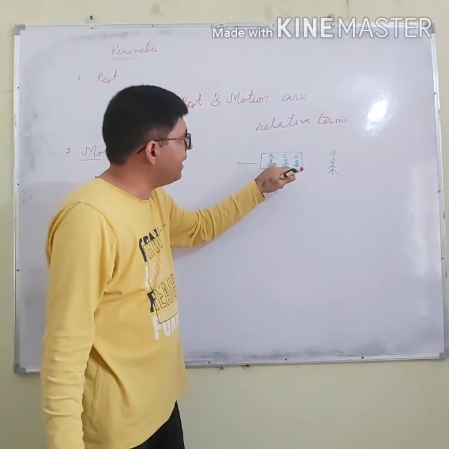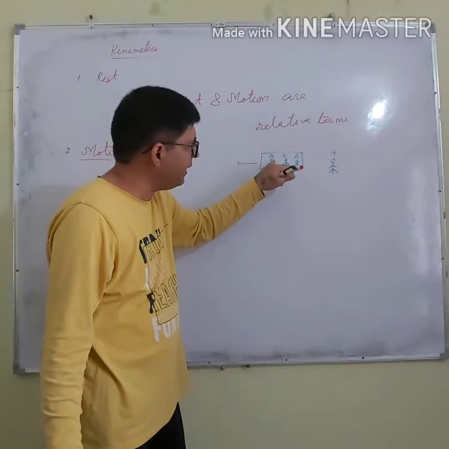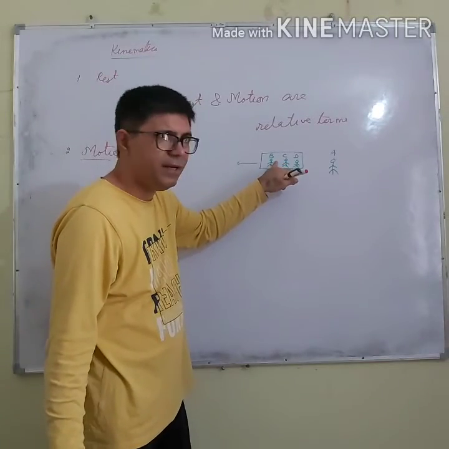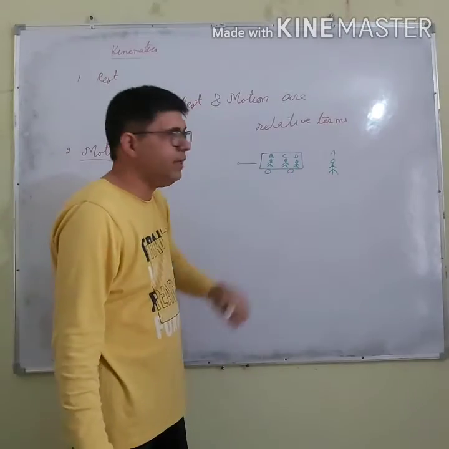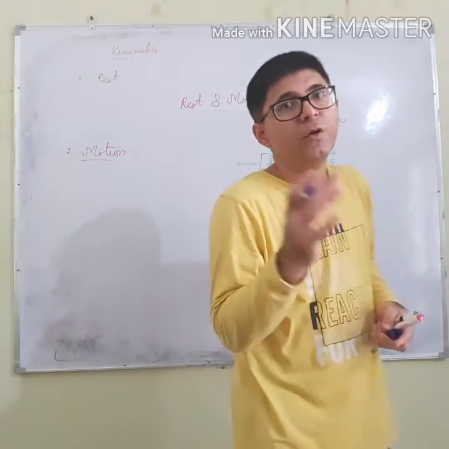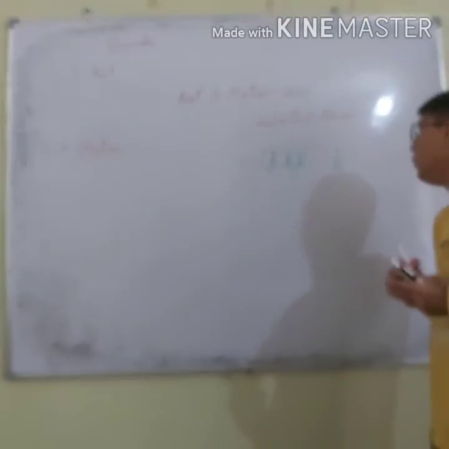And what will B say? He will look at C. He will say, no, I am at rest. And D will also say that yes, B is at rest. But A is saying B is in motion. So, can you tell me which of them is correct? I think all are correct.